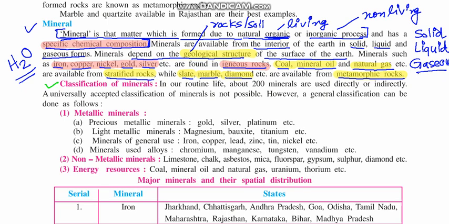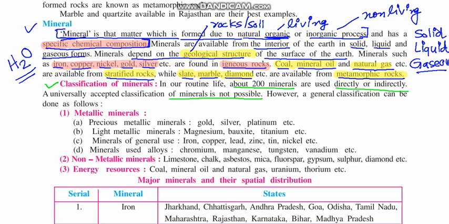In our routine life, about 200 minerals are used directly or indirectly by us. We use about 200 different kinds of minerals every day. A universally accepted classification of minerals is not possible, because the usage of minerals is different in different places.